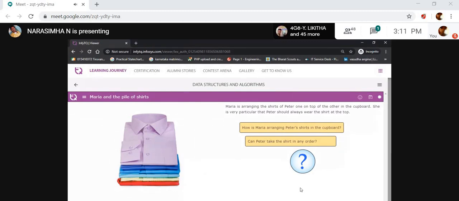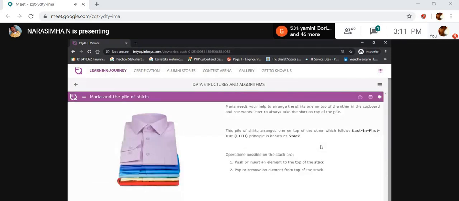Now, how is Maria arranging Peter's shirts in the cupboard? Can Peter take a shirt in any order? No. Why? Because Maria arranges the shirts one on top of the other in the cupboard, so he always has to take the shirt on the top of the pile. Why? Because of some restrictions.